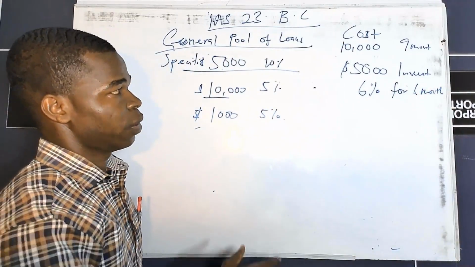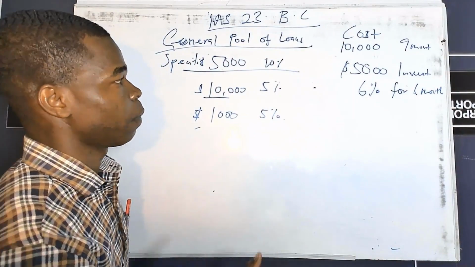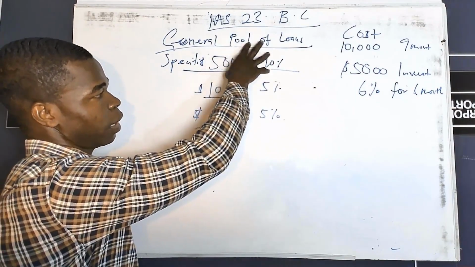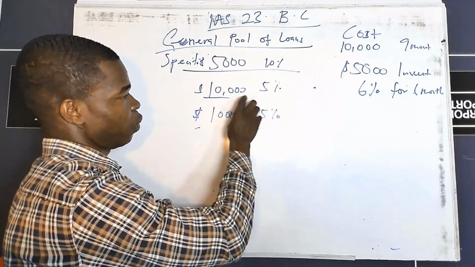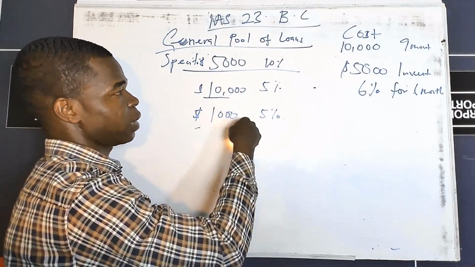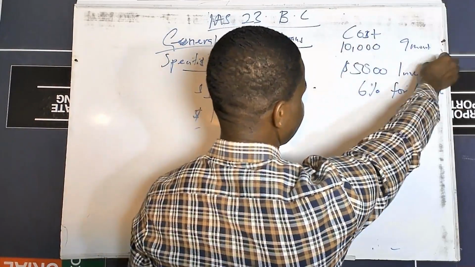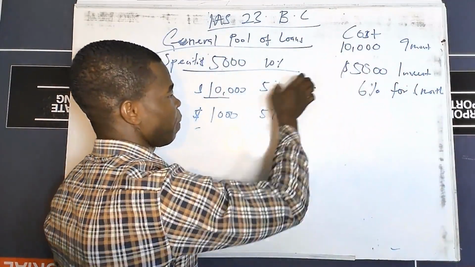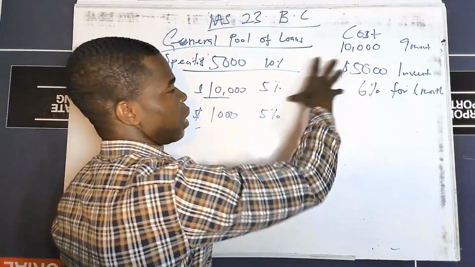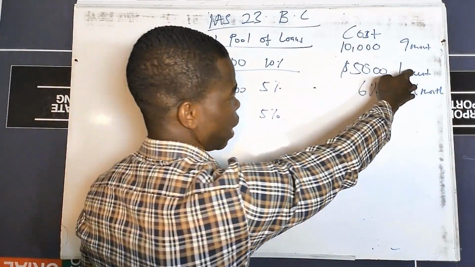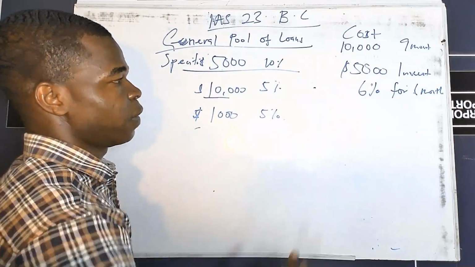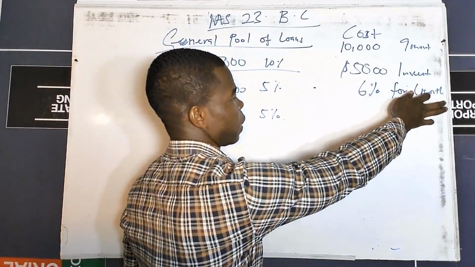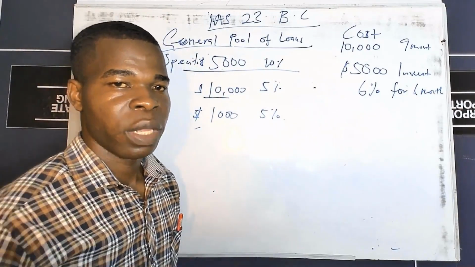So the question is, let's take the question critically. We have these loans. This one is specifically taken for the construction of the assets. This one is the general pool of loans, $10,000 with 5%, and the construction of the asset will take 9 months. We have part of the general pool of loans invested in an investment portfolio at 6% for 6 months. The question is, what then is your borrowing cost?